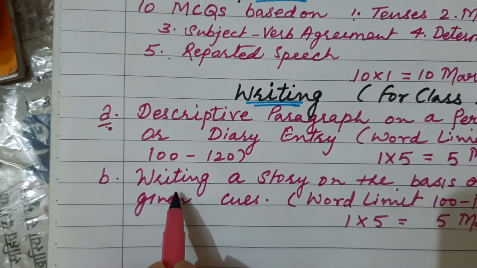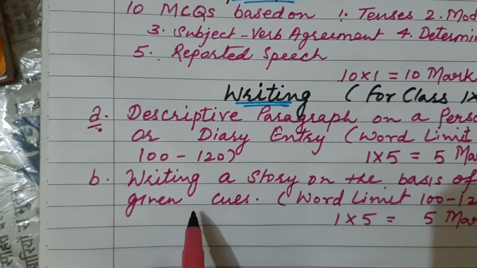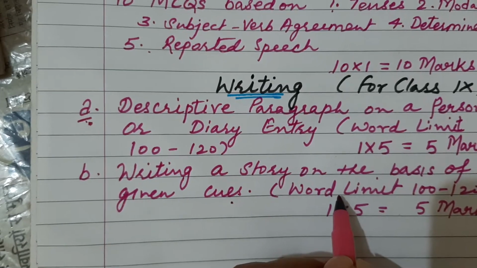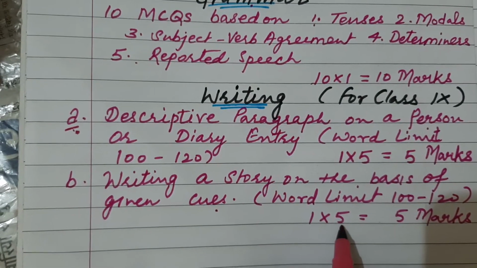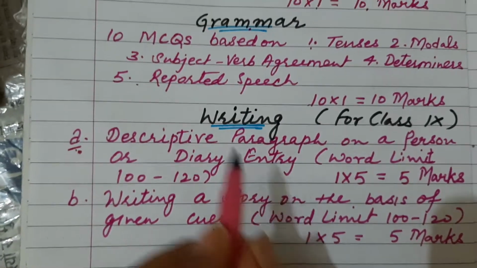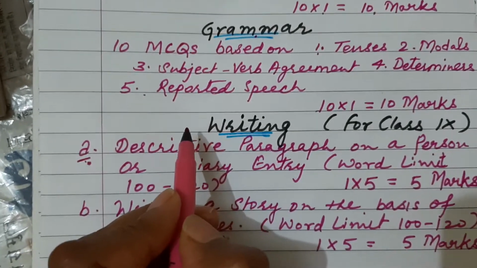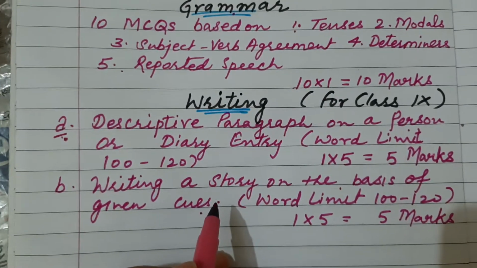Second will be writing a story on the basis of given cues. The word limit again will be 100 to 120, and it will be for 5 marks. So total marks for writing section 10. So this is for class 9.